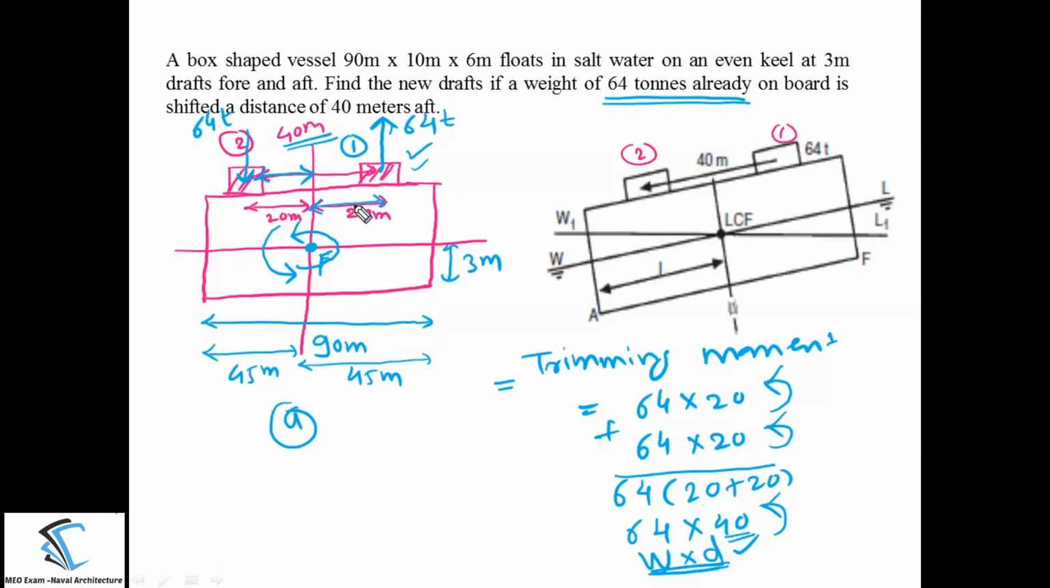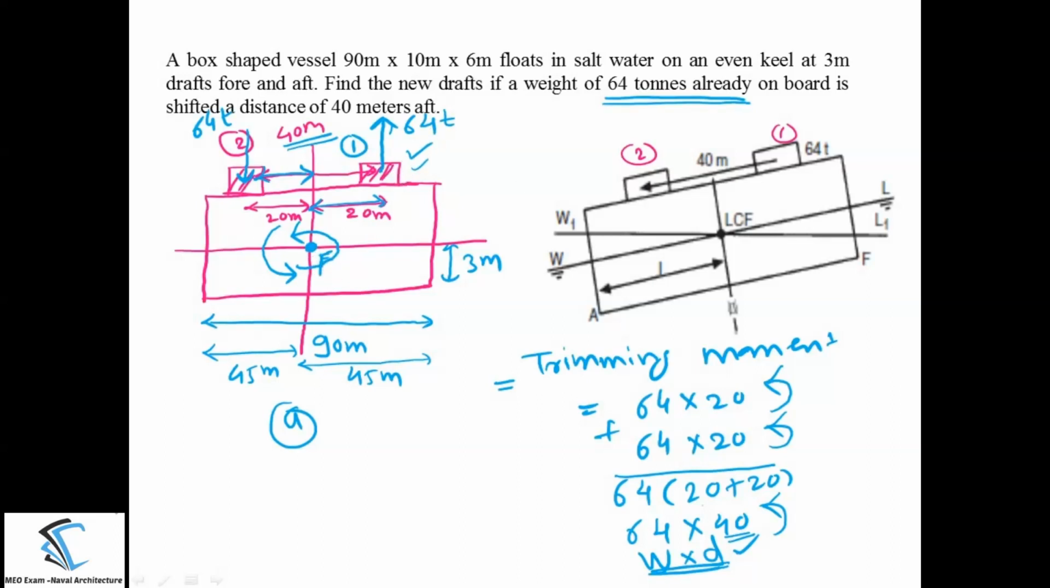When you are shifting the mass from position 1 to 2, it does not mean that you are going to slide the mass on the deck 40 meters. Shifting means you have to remove the mass from position 1 and keep the same mass at position 2. So shifting is a combination of removal of the mass and addition of the mass. My task is to find the trimming moment because of these two processes. First of all, I will find the trimming moment about the center of flotation